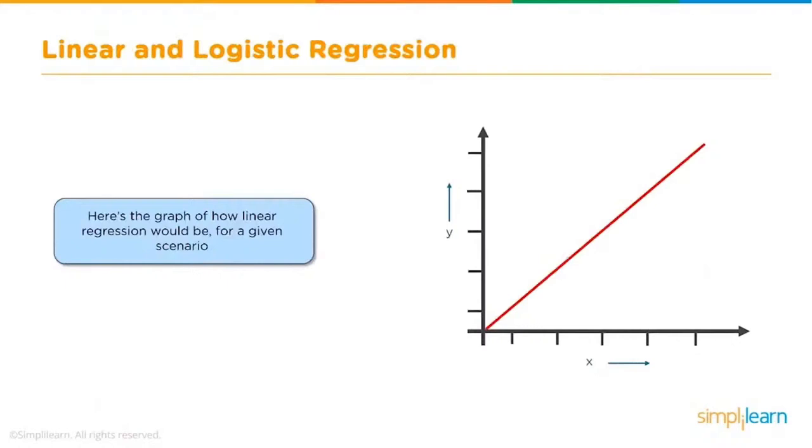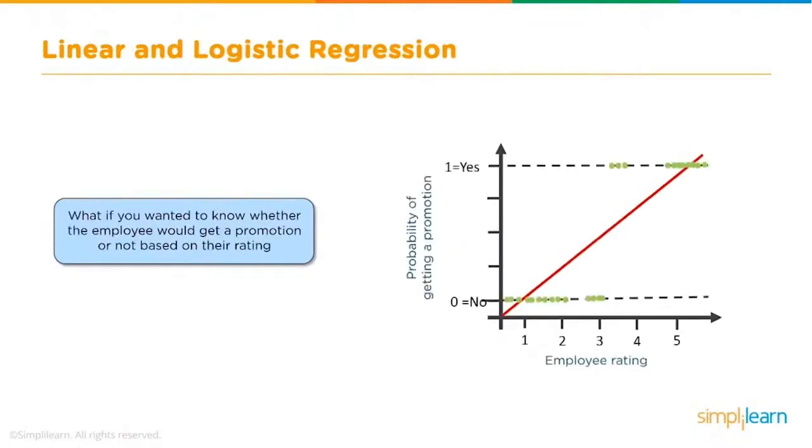Let's extend this scenario. We now want to find out whether this employee is going to get a promotion or not. That is a discrete problem, right? A yes or no kind of problem. In this case, we cannot use linear regression, even though we may have labeled data.